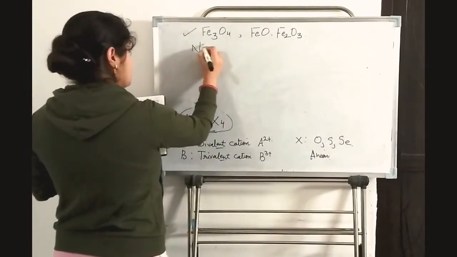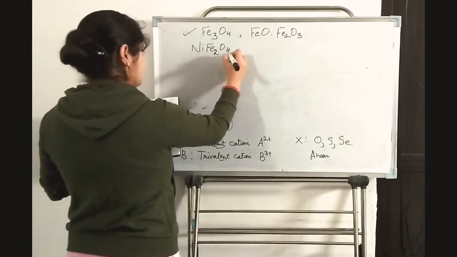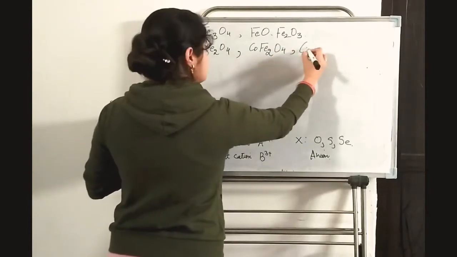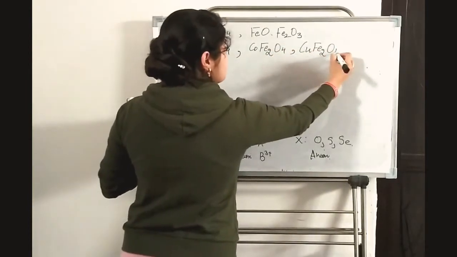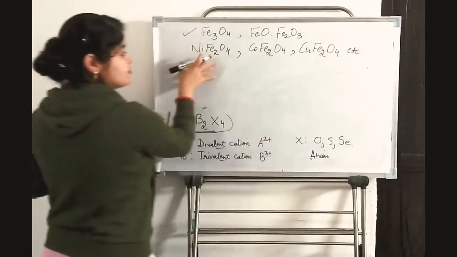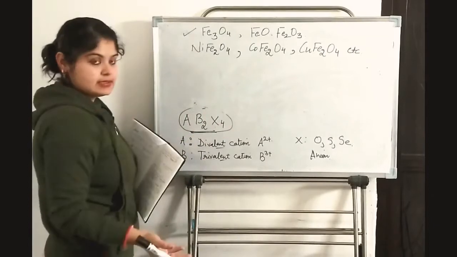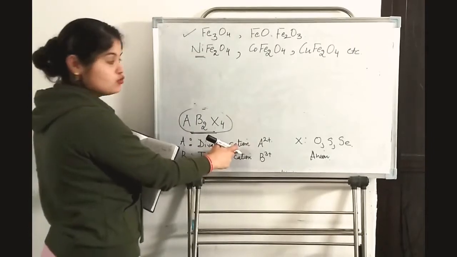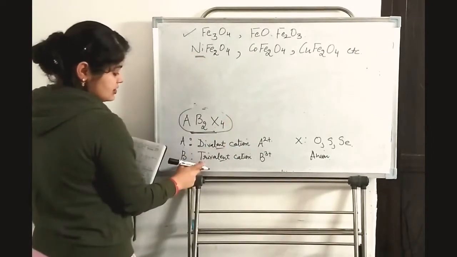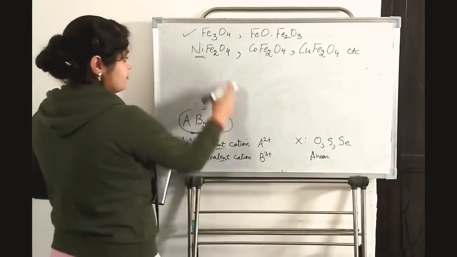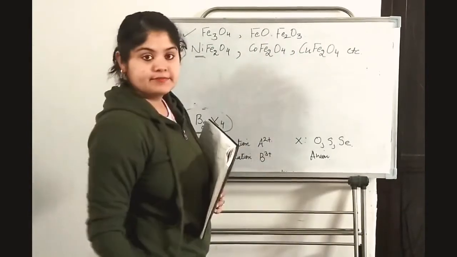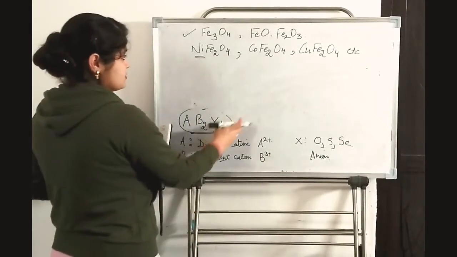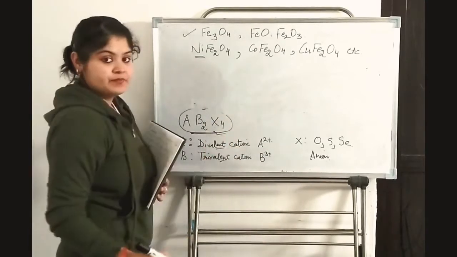Then NiFe2O4, CoFe2O4, CuFe2O4, etc. These all have spinel structure and they are all ferrites. As you can see, nickel is a divalent cation, Ni2+. Iron is a trivalent cation, Fe3+, and this is the oxide ion. So we have AB2X4.